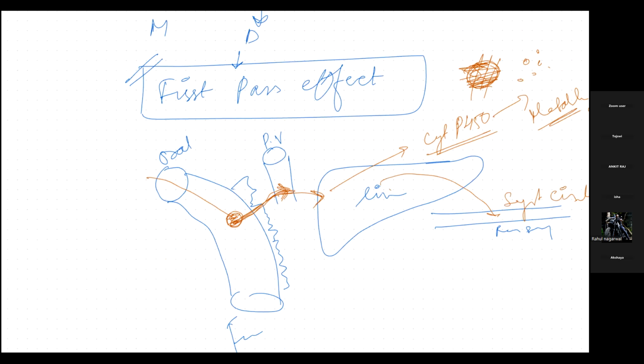Whenever a drug is taken orally, this is going to happen, and whenever this will happen, the bioavailability of the drug decreases. All of us know what is bioavailability, right? What amount of drug is available to do the action, this is bioavailability. So whenever this is going to happen, definitely bioavailability is going to decrease. So this is first pass effect.